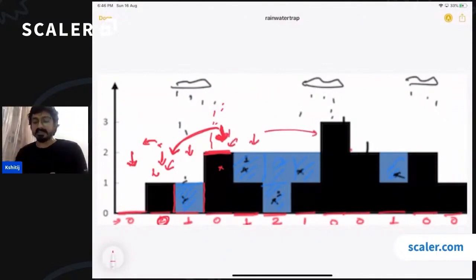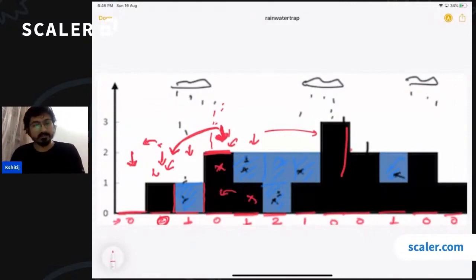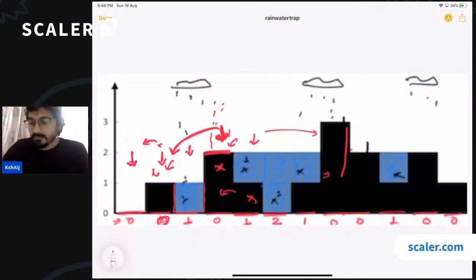So one thing which is very clear from this observation is that to trap the water, you definitely need something on the left side, something on the right side of a higher height than the current bar, right? This bar is not able to trap because it doesn't have anything on the left. This bar is able to trap because it has a support on the left side as well as on the right side. So it has got both the boundaries, correct? Cool. Now we have determined that some of the bars will not be able to hold, but for the bars which are holding the water, how much water is going to be there, okay?